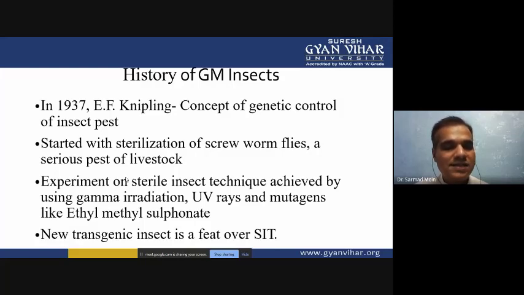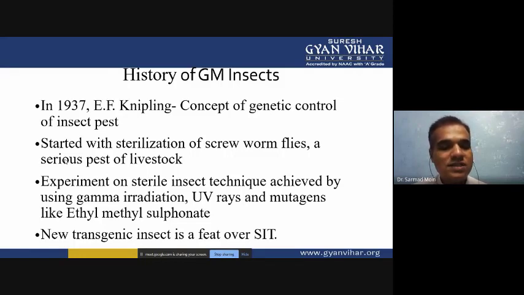The sterile insect technique was achieved using gamma radiation, UV rays, and mutagens like ethyl methyl sulfonate. Using various ionizing radiation and chemicals, we change the insect population so that the sterile insects can compete with the non-sterile type of insect.